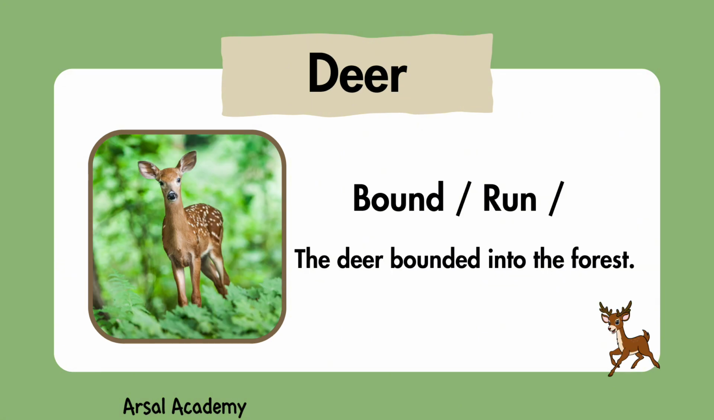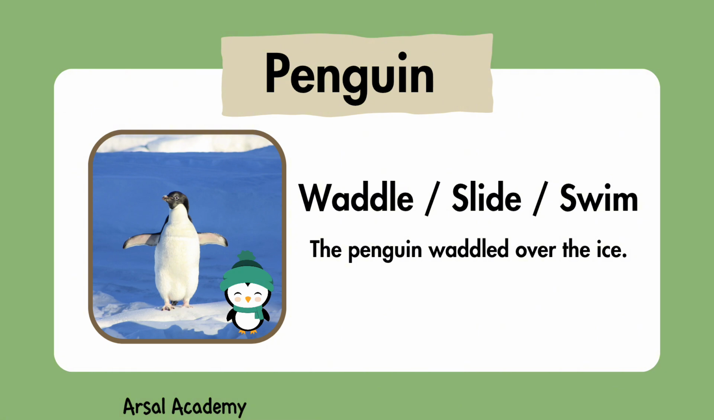This is a deer. It can bound and run. The deer bounded into the forest. This is a penguin. It can waddle, slide, and swim. The penguin waddled over the ice.